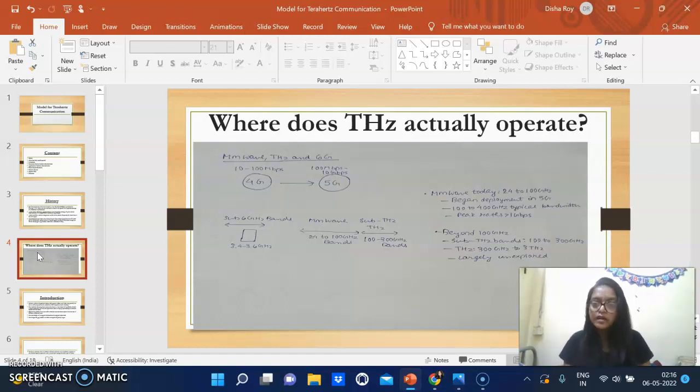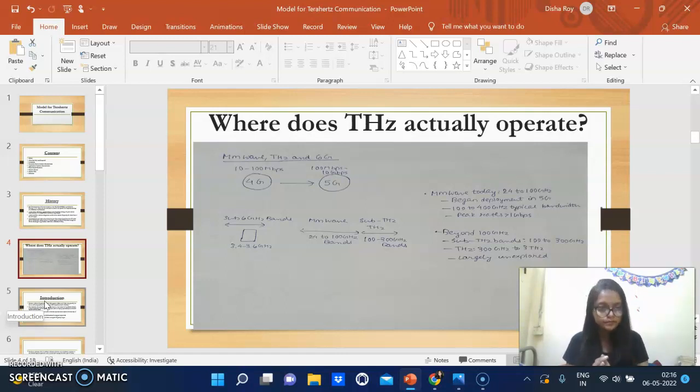And beyond 100 gigahertz, the sub terahertz band is from 100 to 300 gigahertz, and terahertz is basically from 300 gigahertz to 3 terahertz. It is largely unexplored, and this is a completely new field. So the research is going on so that maximum exploration can be done and we can use it, because, as we all know, there is a shortage in the spectrum, and we want to explore the other areas and other aspects so that we are able to use things efficiently, which is already present.